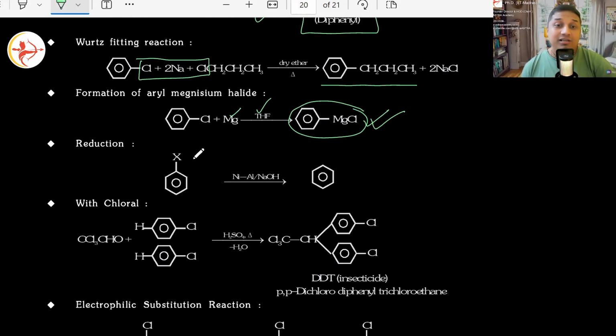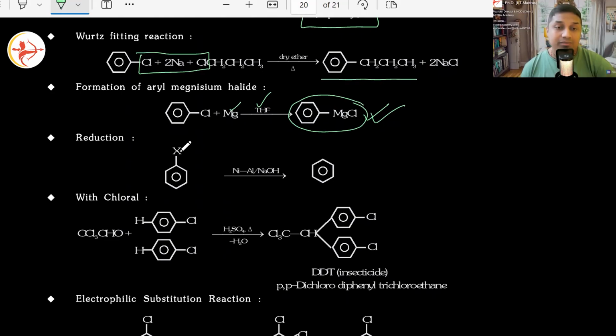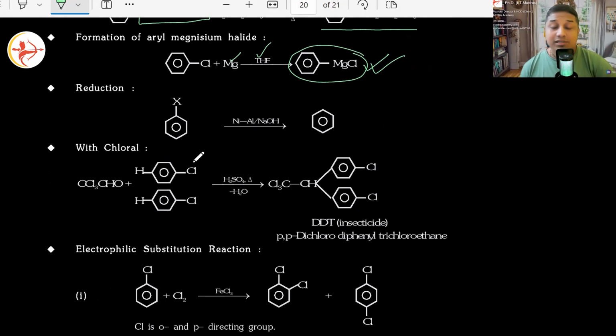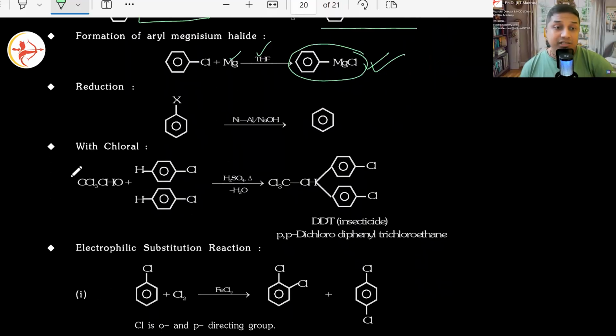Normal reduction. Use nickel and aluminium alloy in the presence of a base, NaOH. You can get from halobenzene back our benzene. They get substituted. They are basically reduced. Correct? With chloral, this is very important. Listen to this: CCl3CHO, trichloroethanal. Trichloroethanal is a very important compound.